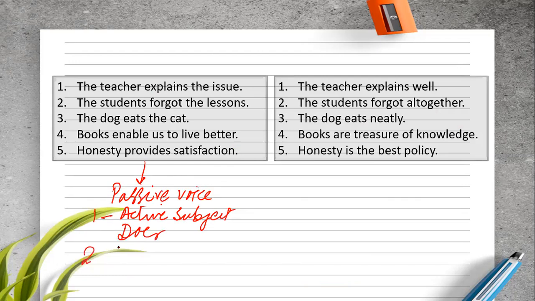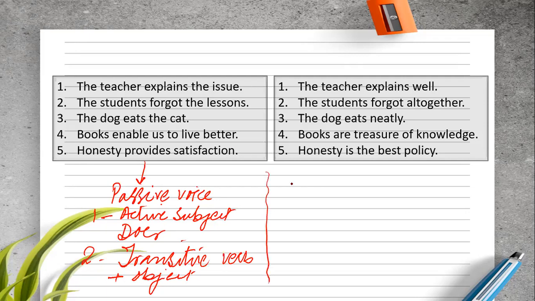Second, it contains a transitive verb. And what do we mean by transitive verb? The verb has an object. And how can you come to know whether a verb is transitive or intransitive? Just one example, and after that we're going to end it.